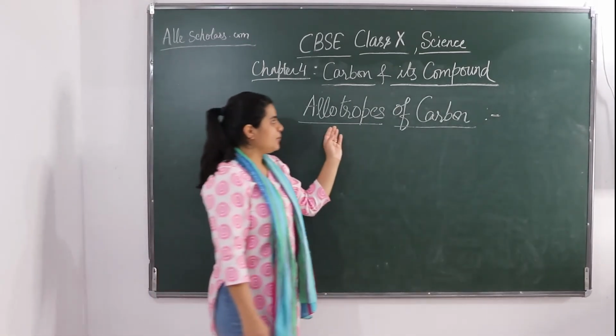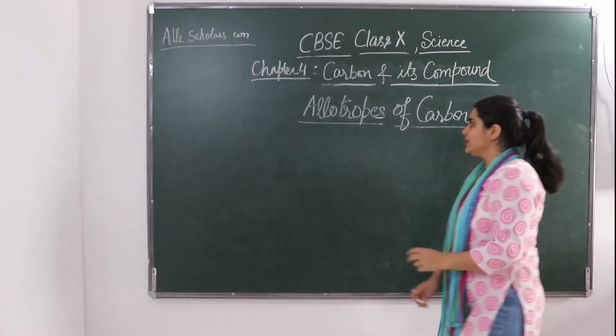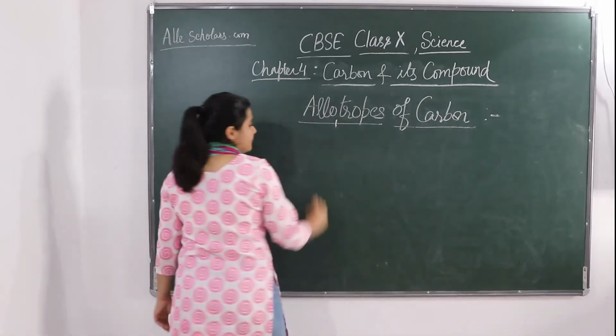So now we will study about the allotropes of carbon. Okay, so before starting I would like to tell what is allotrope.